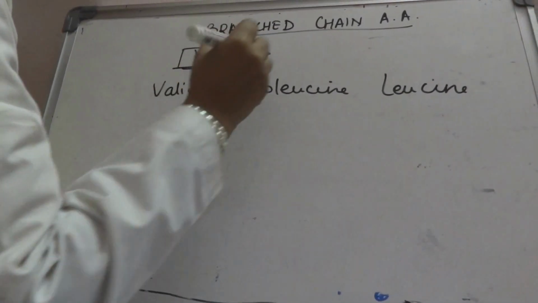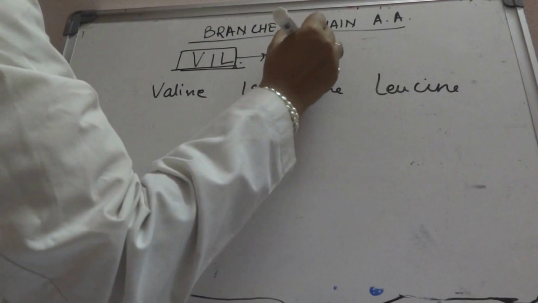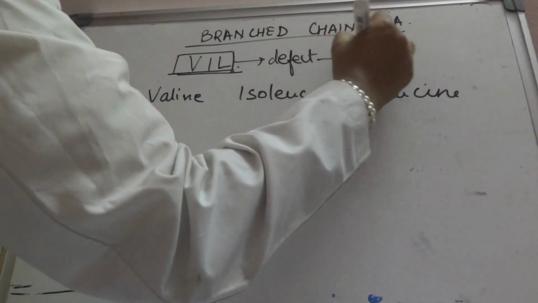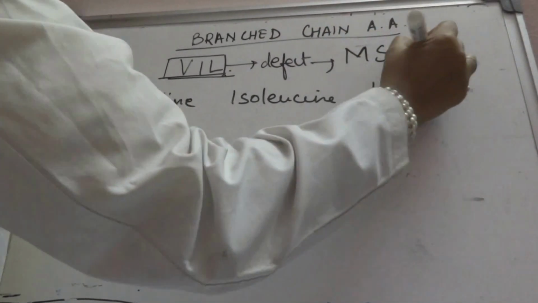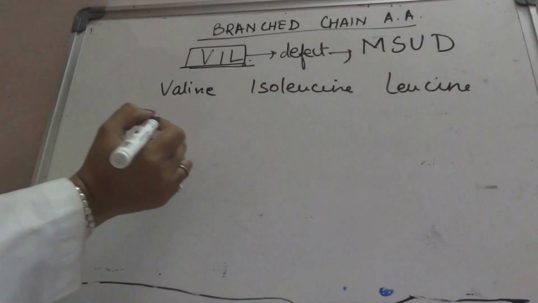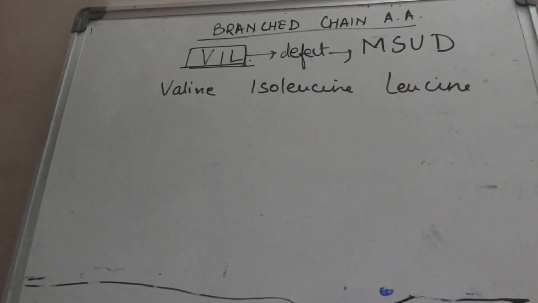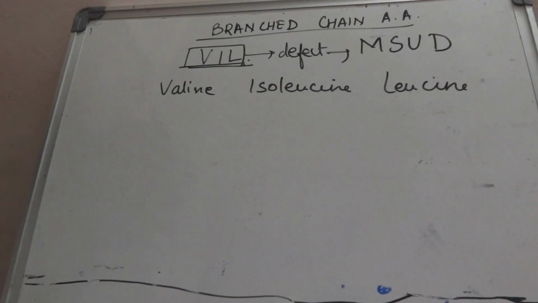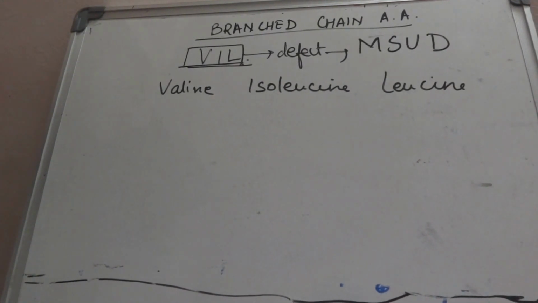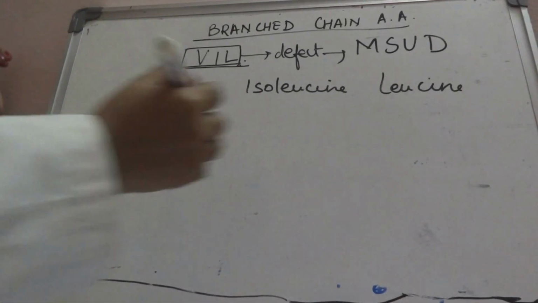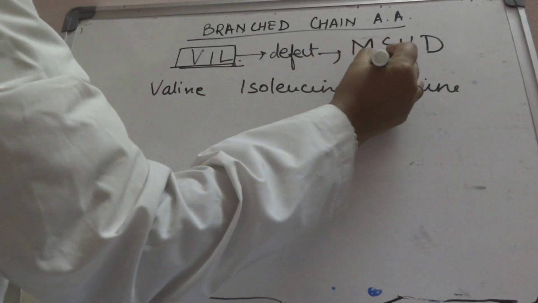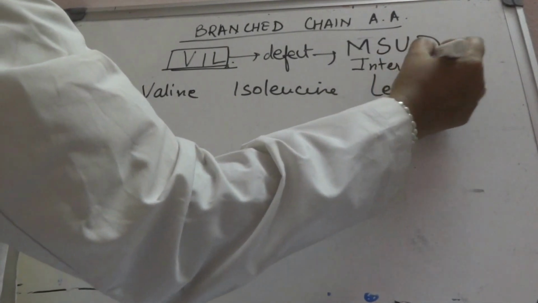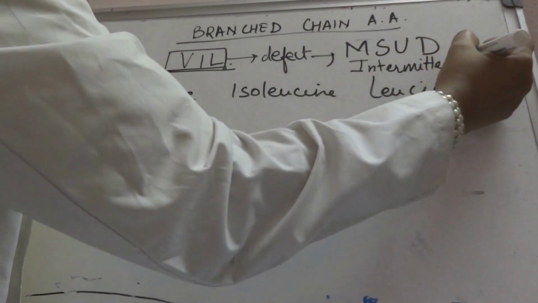is a will, and if there is a defect in this WILL, it leads to MSUD, maple syrup urine disease, or it may also lead to intermittent branched chain ketonuria.